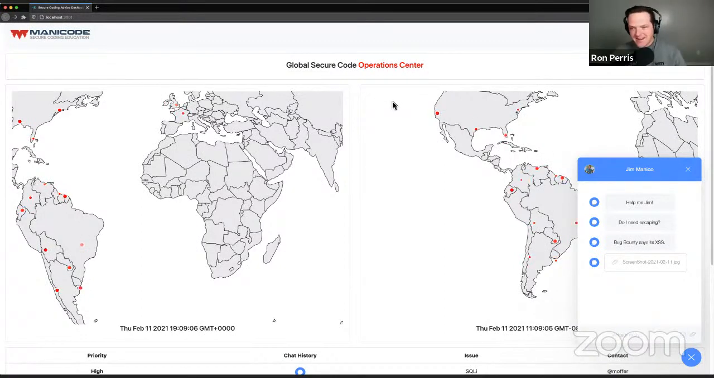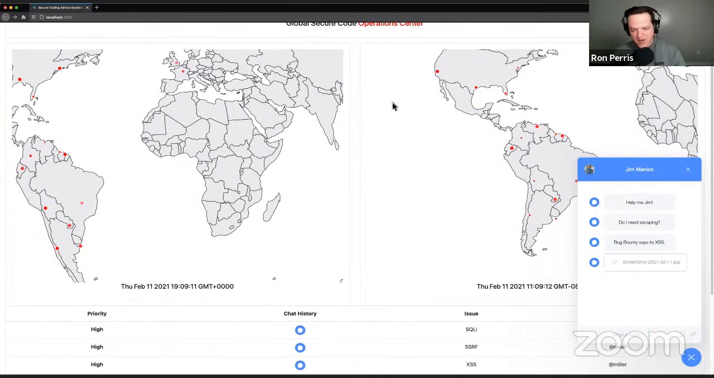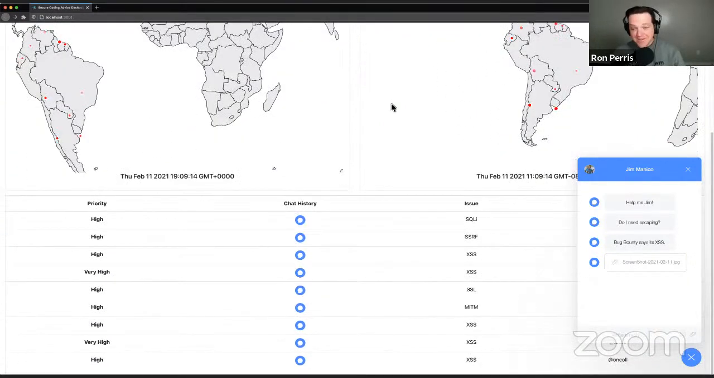The idea is Jim comes in here on a daily basis and looks at these blinking dots. And he just picks from the list down here what he wants to work on. And like most security teams, Jim's got a lot of tasks.